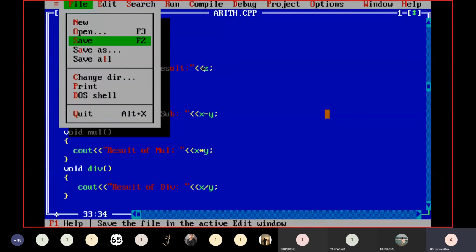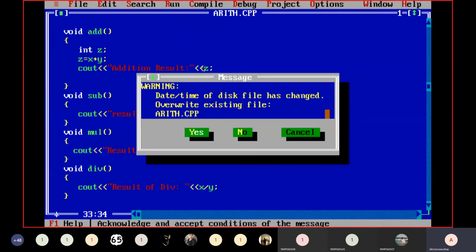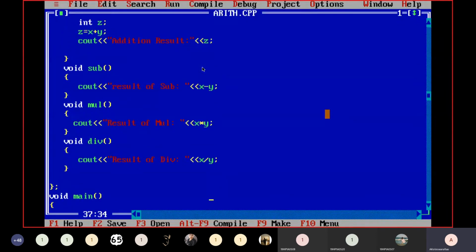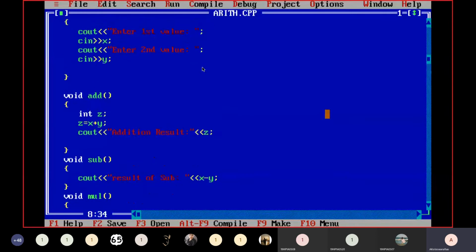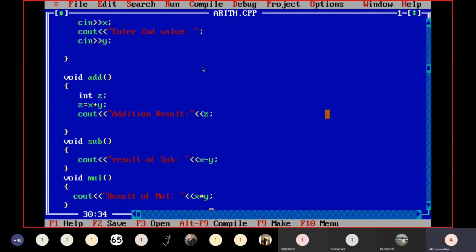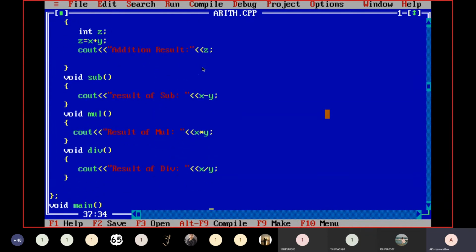So now I want coefficient, so that is why I am using this operator. Okay, every change should be saved in the file. Now you please see here, this class is a group of data members x and y, and member functions like read, add, sub, mul and div. As per the class definition, a class is a group of data members and member functions. Now the definition is fulfilled here.